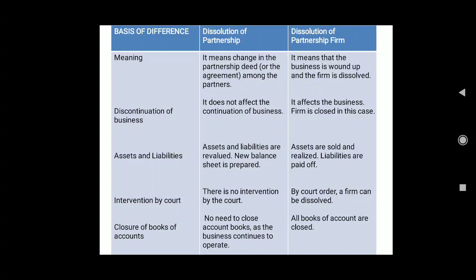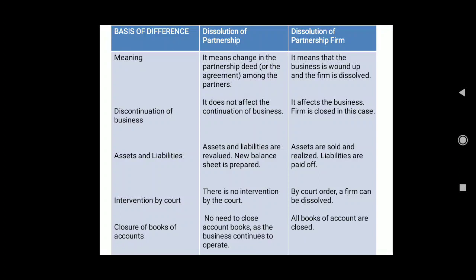Okay, no partnership relation. Now, for example, A, B, and C, partners, were running a firm called ESF, just an example again, but due to the huge loss in the business, they decided to close the firm. That means they decided to dissolve the partnership firm itself. No firm at all in the market now after the dissolution. Clear?